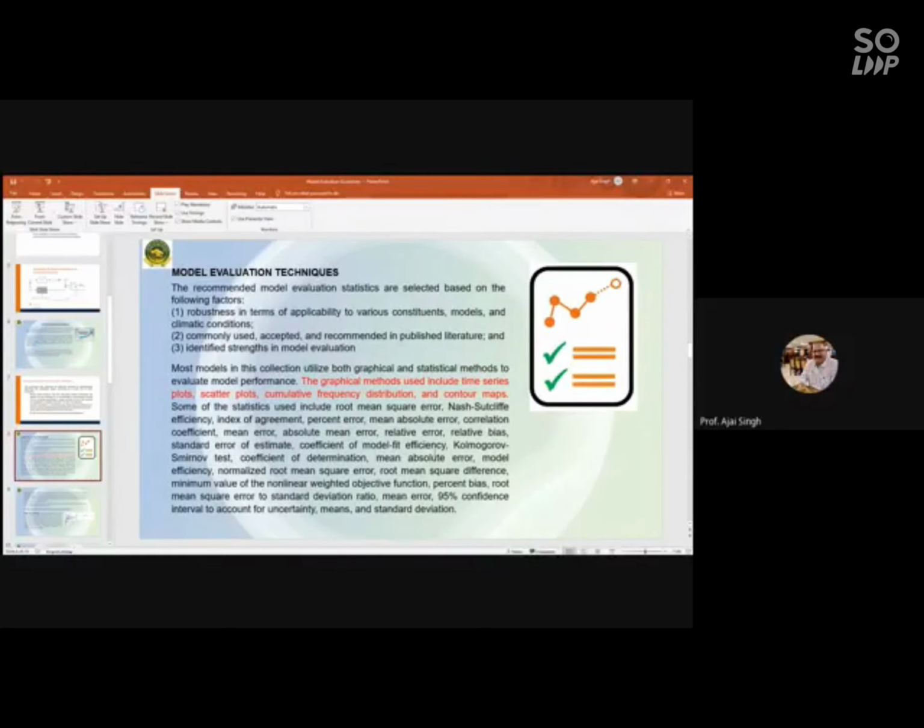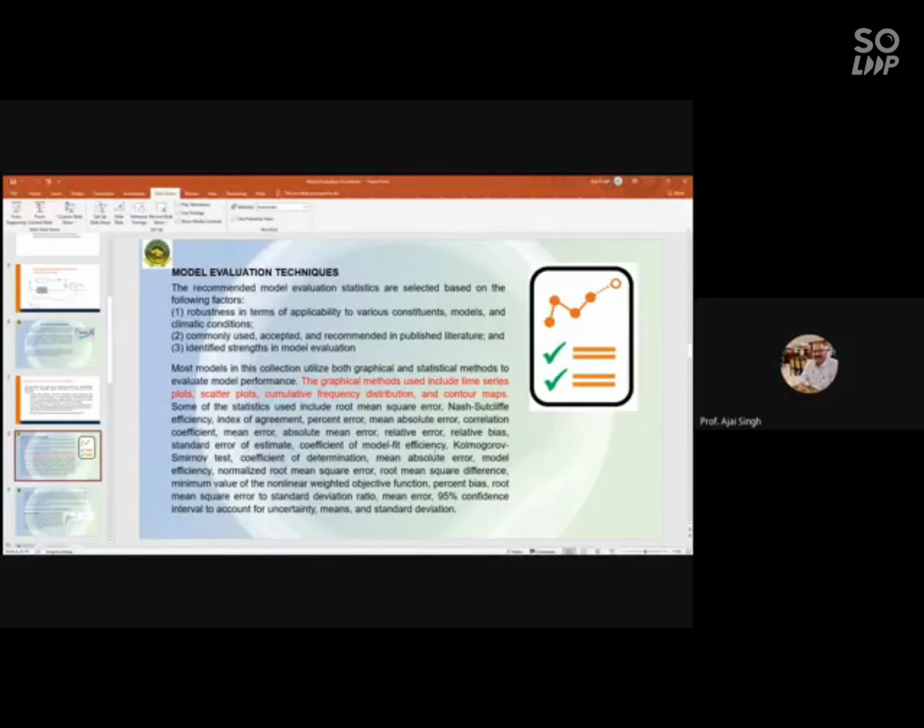Some of the statistical methods include root mean square error, NSE, index of agreement, percentage mean absolute error, R square, and absolute mean square relative error. Lots of statistical criteria are there to be used.